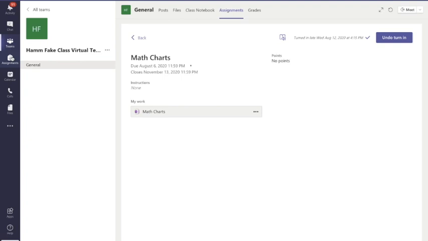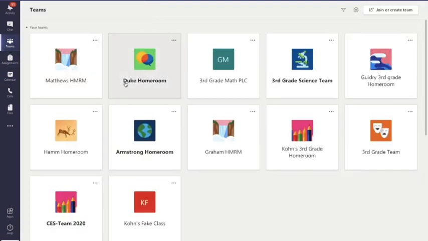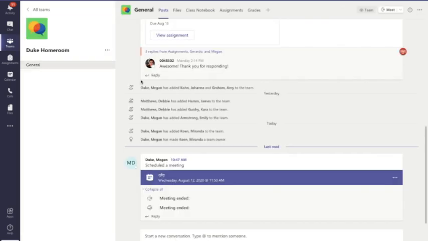We also wanted to talk to you guys about our meets real quick. Yes. Meets are what is going to happen whenever we have a class. Basically, this is what takes the place of the Zoom. Yes. So you'll go into whatever your homeroom, because you'll start in your homeroom. Yes, you have to start in your homeroom because there's going to be two different times that we are going to have